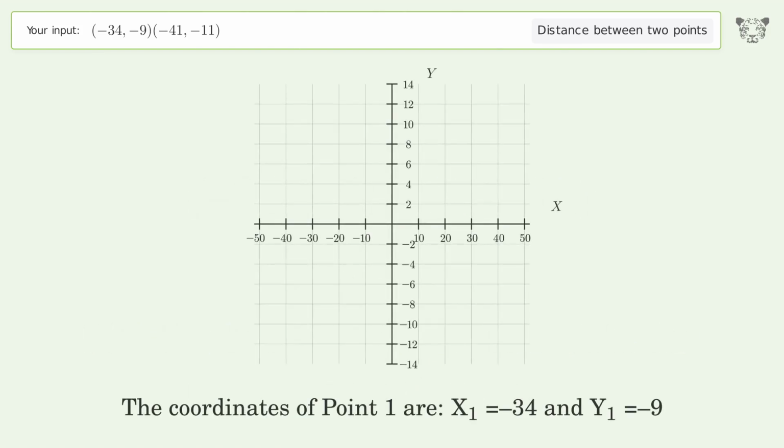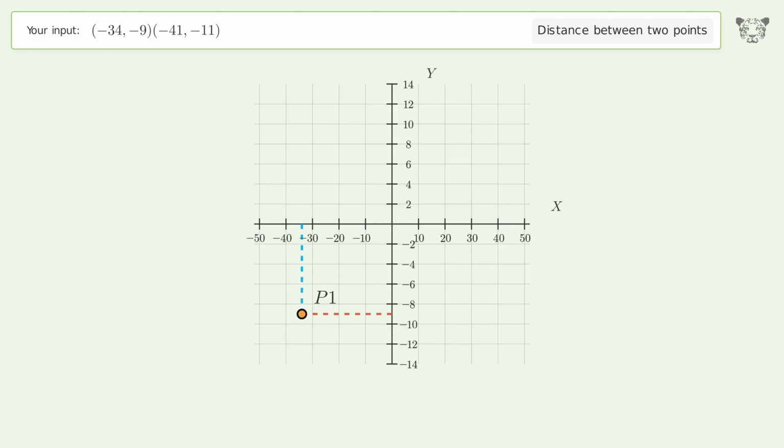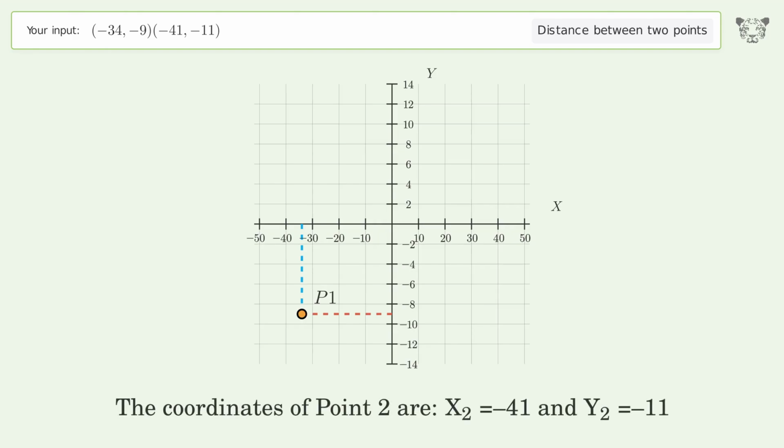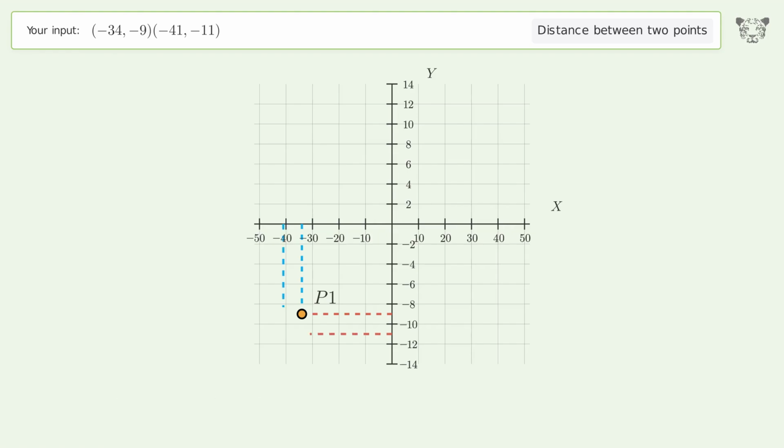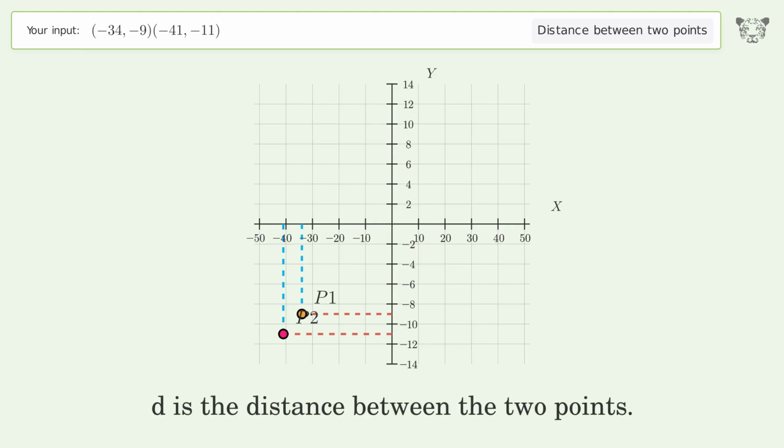The coordinates of point 1 are x1 equals -34 and y1 equals -9. The coordinates of point 2 are x2 equals -41 and y2 equals -11. D is the distance between the 2 points.